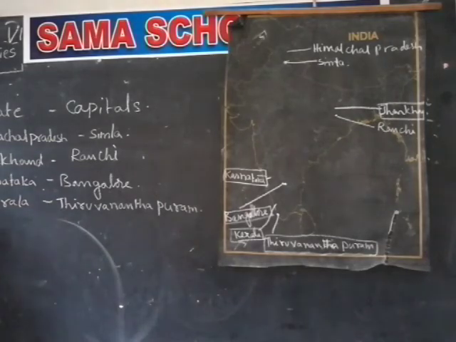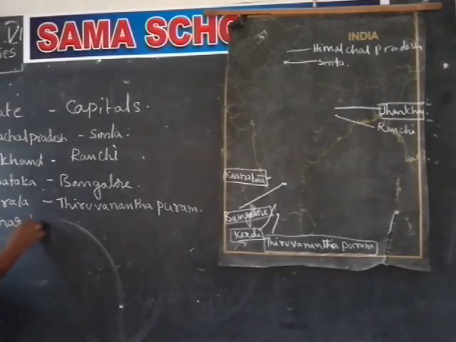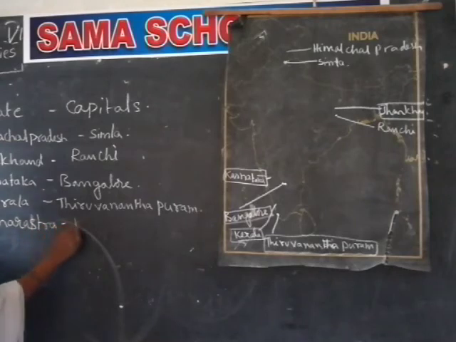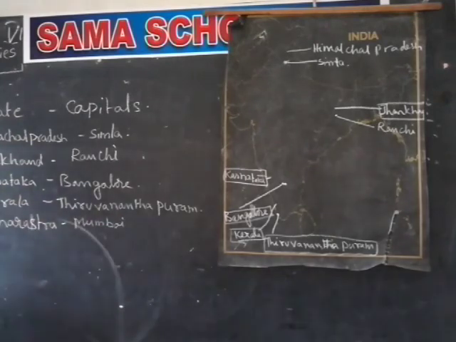Next one is Maharashtra. What is the Maharashtra capital? Maharashtra's capital is Mumbai. We know Mumbai very well now because COVID is too much in that area.